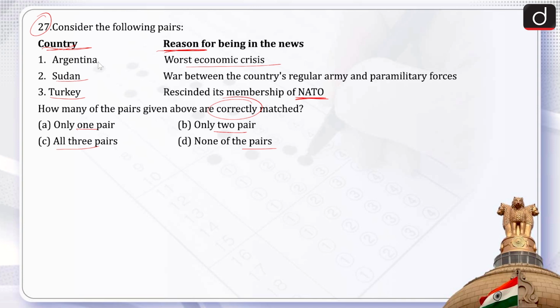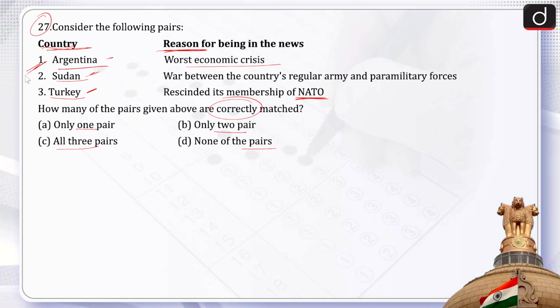Argentina is a South American country, Sudan is in Africa, and Turkey is the connecting link between Europe and Asia. So let us see. First, if we talk about Argentina, then as of now, yes, it is going through its worst economic crisis.